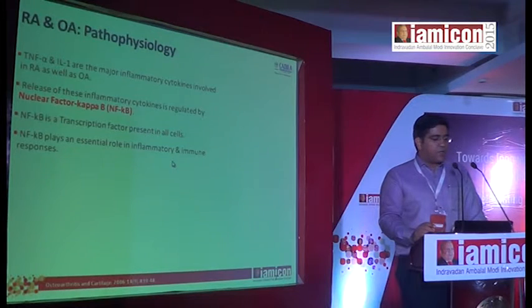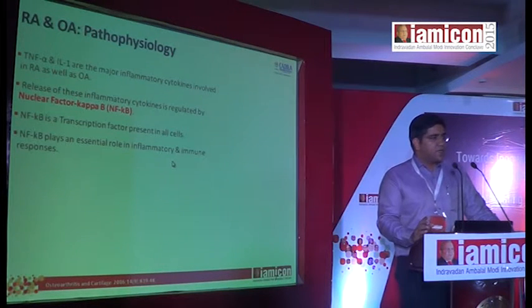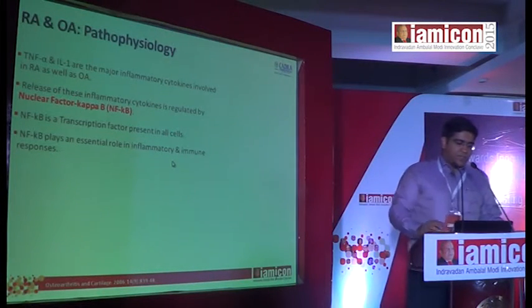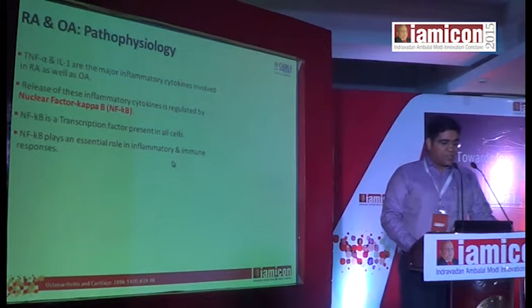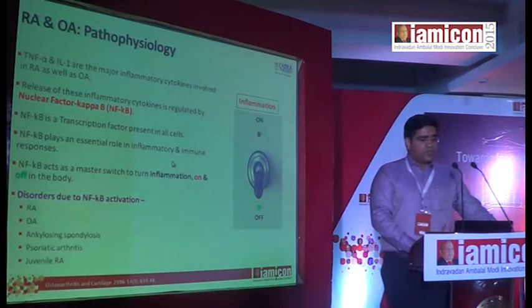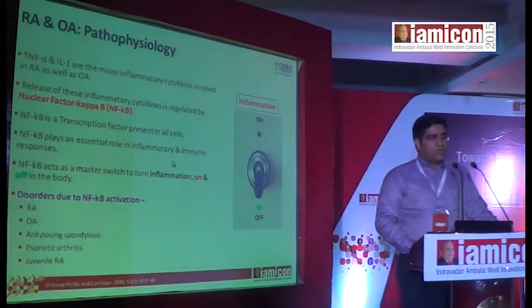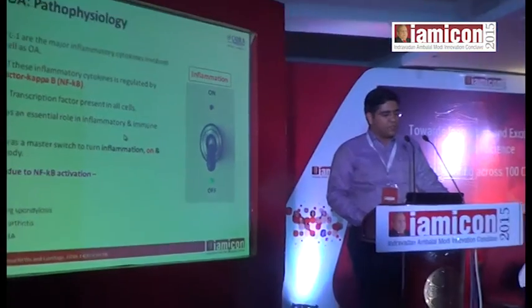These tumor necrosis factor alpha and interleukin 1 are controlled by nuclear factor kappa B, which is present in the cytoplasm of the cells. It is a transcription factor present in all the cells, and it plays a role in the inflammatory and immune response. It acts as a master switch to switch on or switch off the inflammatory process. The disorders due to its activation are RA, rheumatoid arthritis, ankylosing spondylitis, osteoarthritis, psoriatic arthritis, or juvenile rheumatoid arthritis.